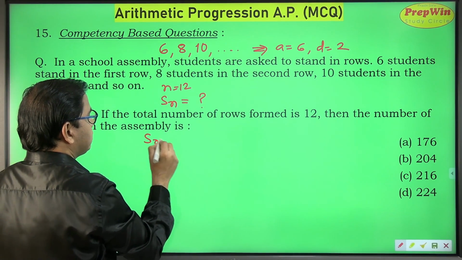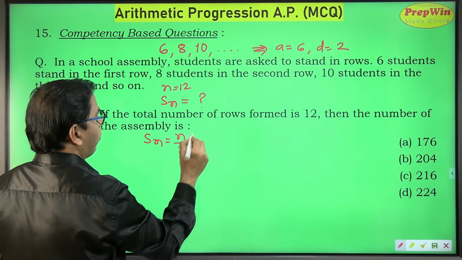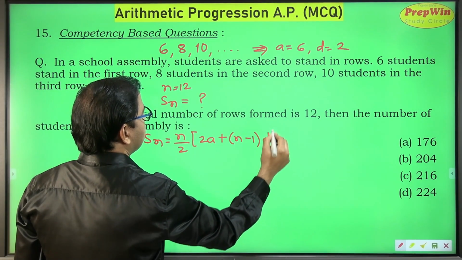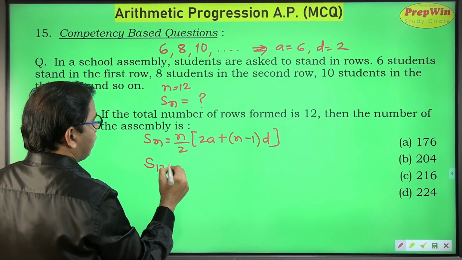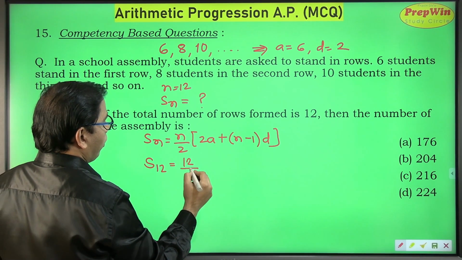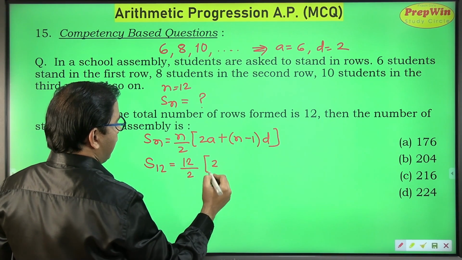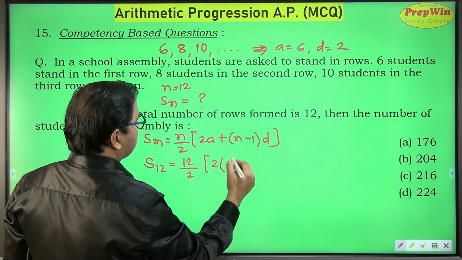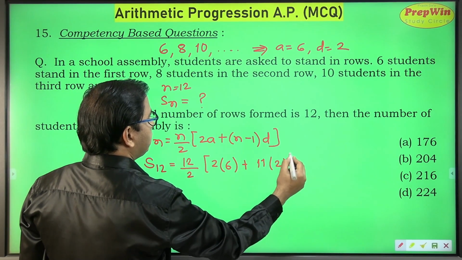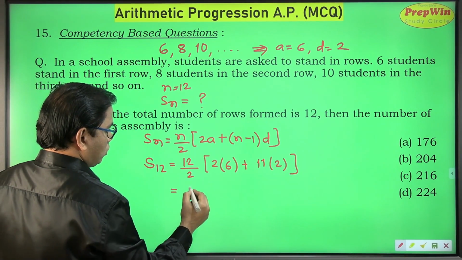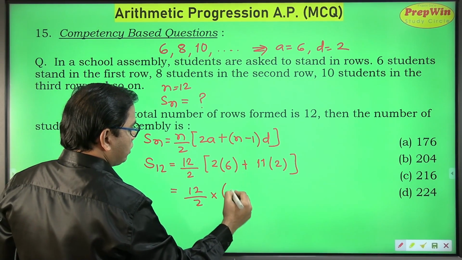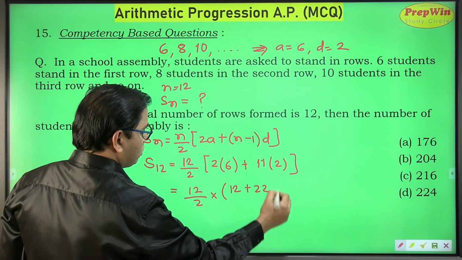This happens to be a straightforward question. Sn is n upon 2 into 2a plus n minus 1 into d. I have to find the total number of students standing in 12 rows. So n is 12. So 12 upon 2 into 2a, the value of a is 6, and 12 minus 1 is 11 and the value of d is 2. So this is 12 upon 2 into 12 plus 22.